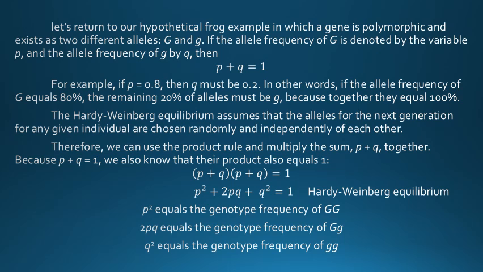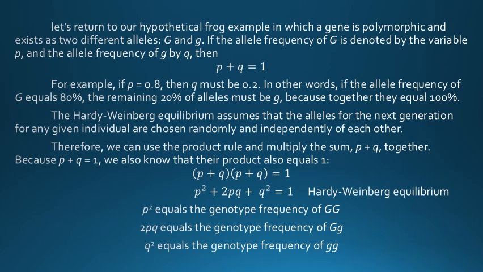If the allele frequency of capital G is denoted by variable p and the allele frequency of small g by q, then p plus q is equal to 1. For example, if p is equal to 0.8, then q must be 0.2. In other words, if the allele frequency of capital G is 80%, the remaining 20% of alleles must be small g, because together they are equal to 100%.